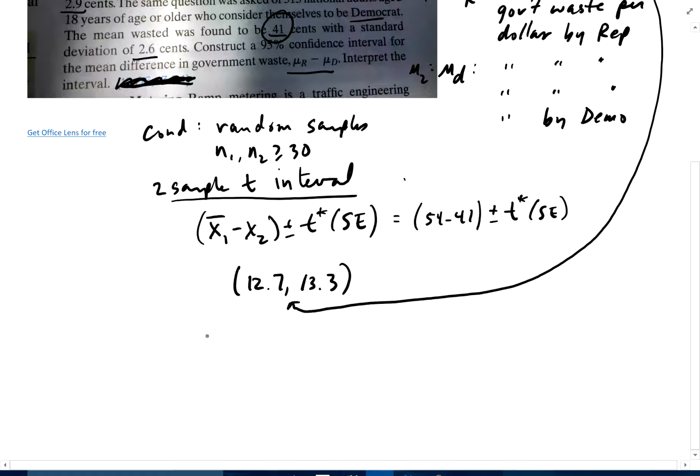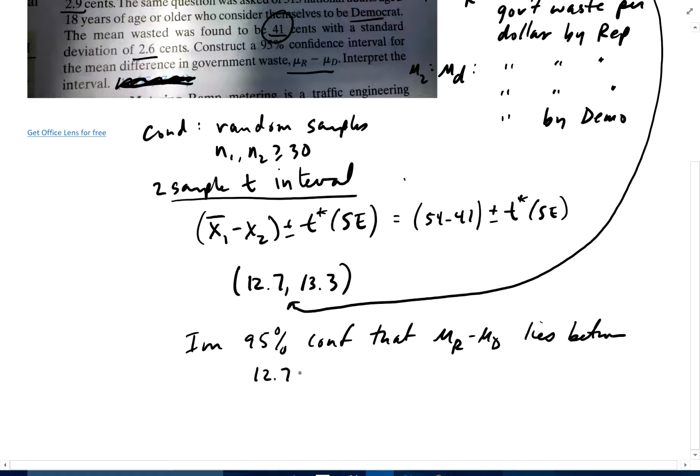Okay, so I'm going to say I'm 95% confident that mu r minus mu d lies between 12.7 cents and 13.3 cents. So there's a big difference in the population between how much Democrats think government wastes and how much Republicans think government wastes.